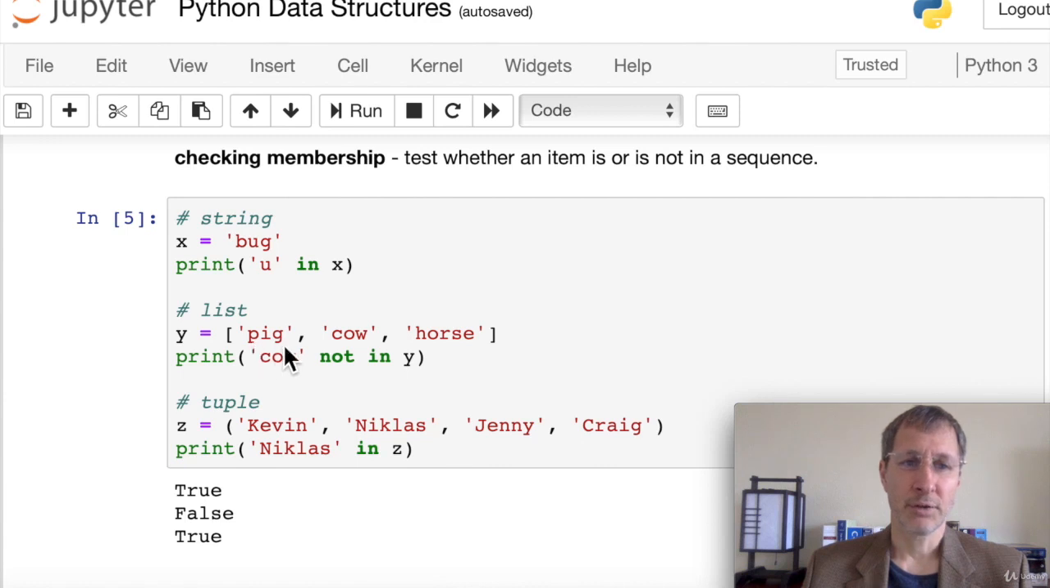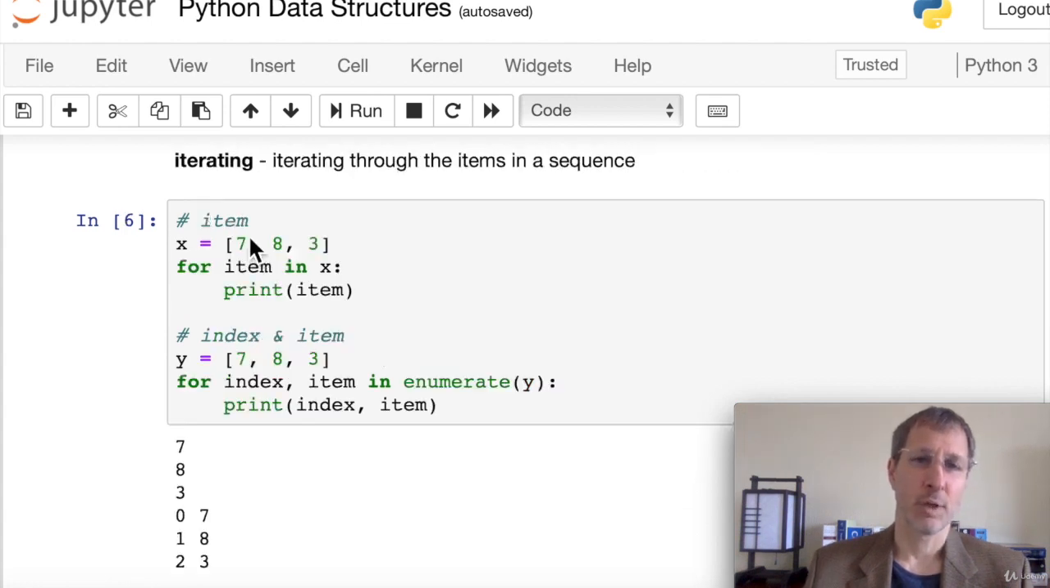Now we have a list: pig, cow, and horse. If we print cow not in Y, it's going to print false because cow is in Y. And for a tuple example, we have a tuple here with 4 names. If we print one of those names in Z, we get true because it is in Z. So it's really easy to check membership using in or not in.